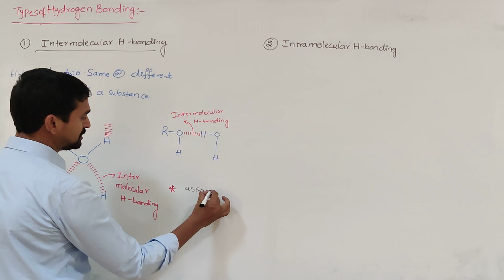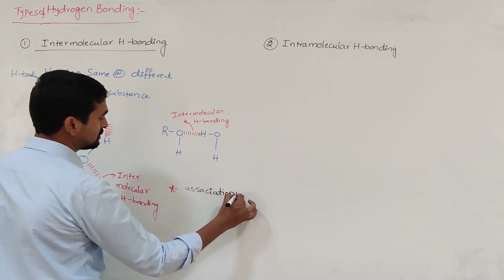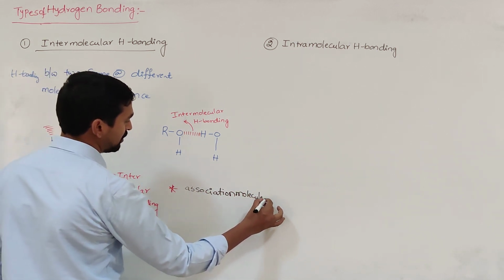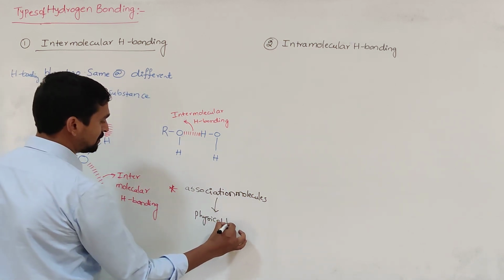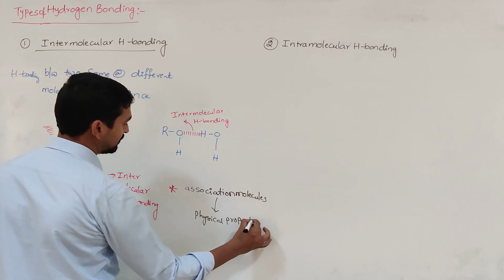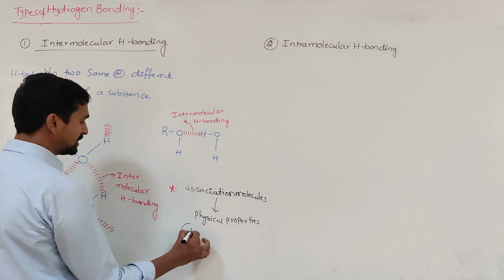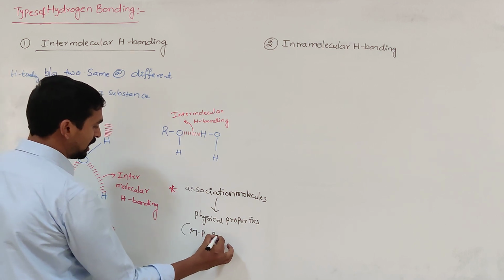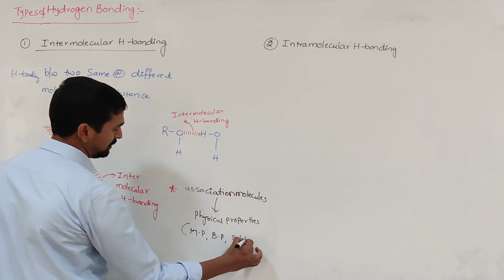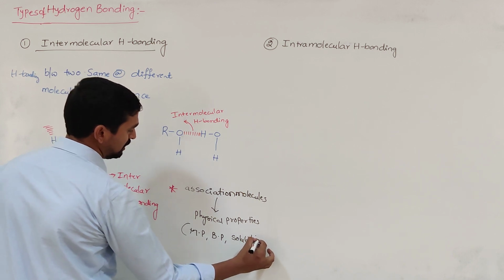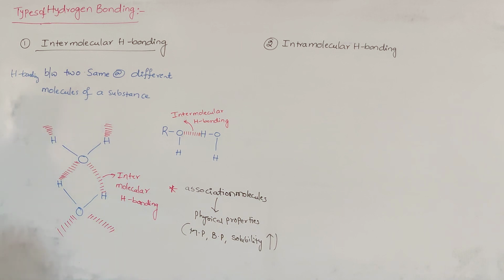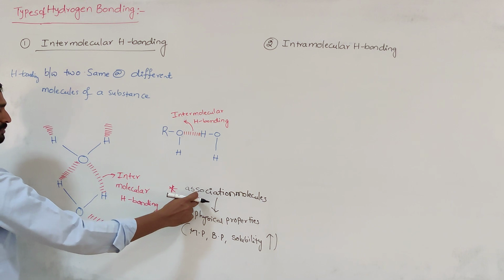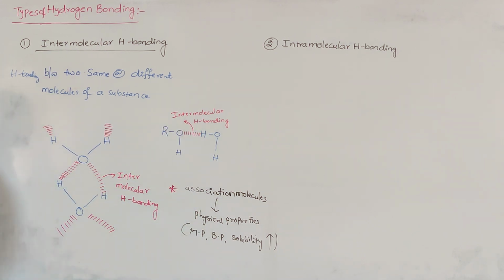What is it? Association of molecules. When the molecules are all associated, the physical properties are affected. So what do you mean by physical properties are affected? Melting points, boiling points, or solubility, all these increase because of the association of the molecules. Why does the association of the molecules take place? Because of intermolecular hydrogen bonding.